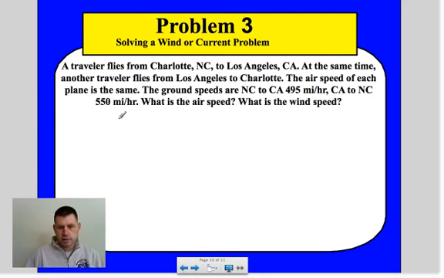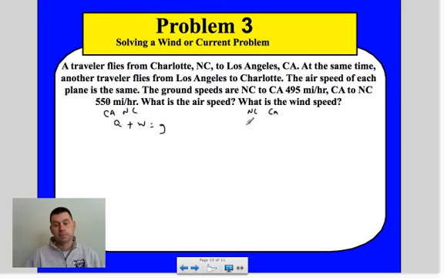So what we have to do is say, well, if we're going from California to North Carolina, it's going to be our airspeed plus the wind is going to equal our ground speed. And then from North Carolina to California, we're actually going to have our airspeed minus what the wind's pushing back on us is going to give us our ground speed.